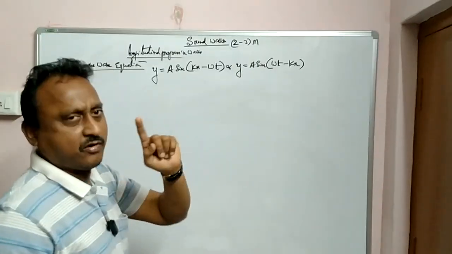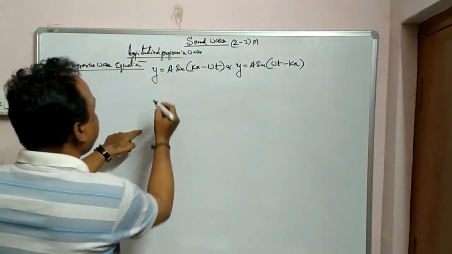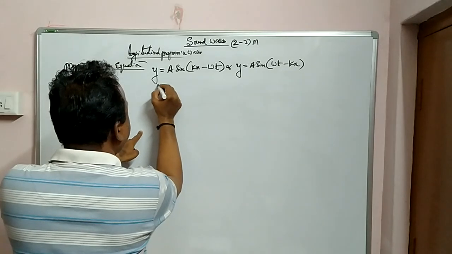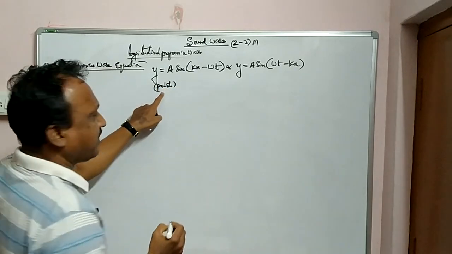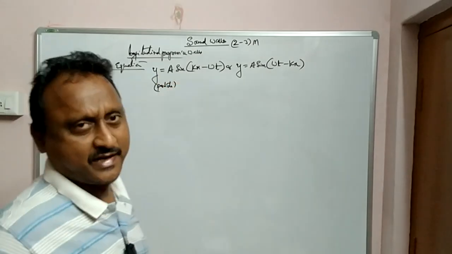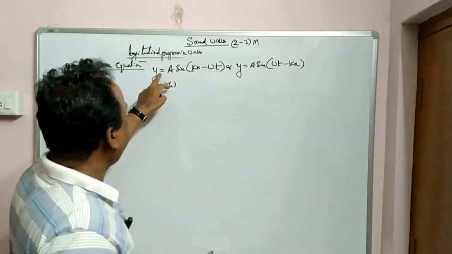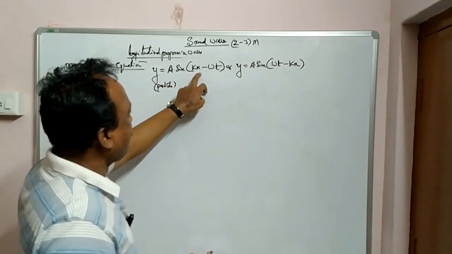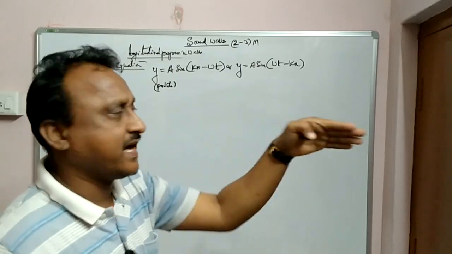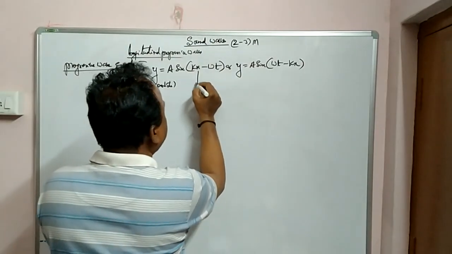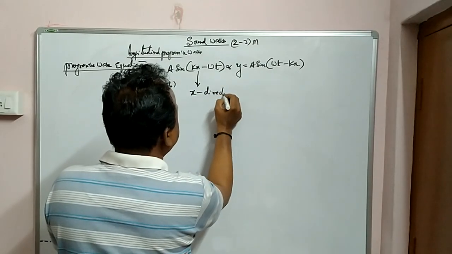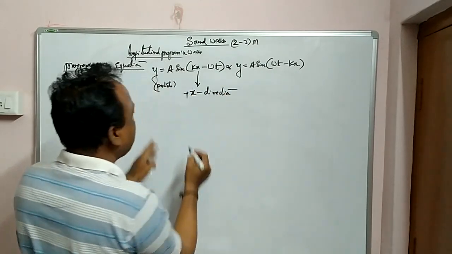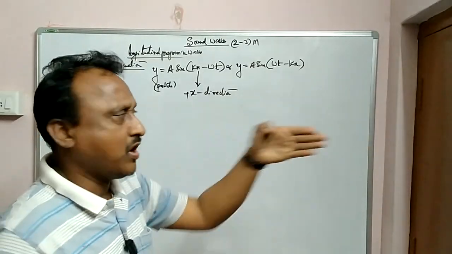But here one thing you have to keep in mind. What is y here? Y is nothing but the displacement of the particle. Y, displacement of the particle. And what is x? In the x direction. The wave is in the x direction. Positive x direction, please. The wave is going in the positive x direction.